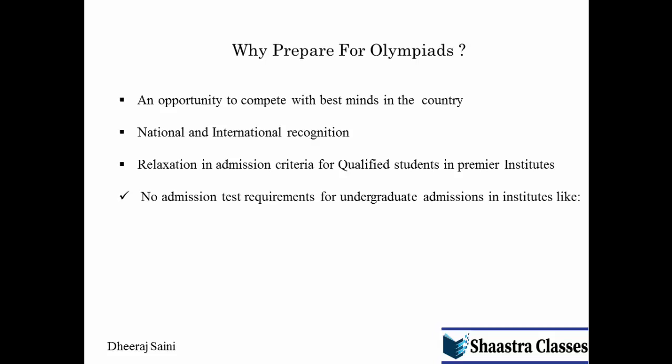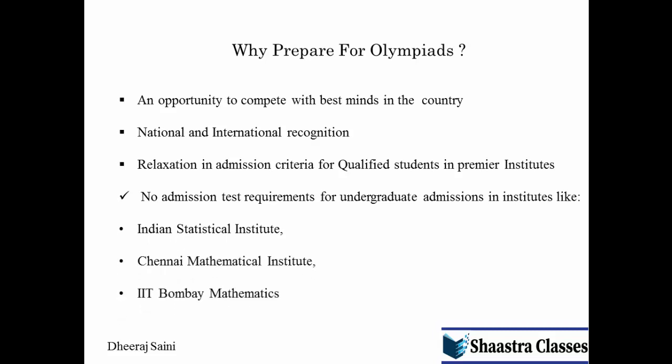So there is no admission test requirement in some institutes, like the Indian Statistical Institute, Chennai Mathematical Institute, and IIT Bombay Mathematics. Previously the only way to get into IIT Bombay was through JEE. Now it has been changed for the mathematics course: for the mathematics course you can go through Olympiads also.